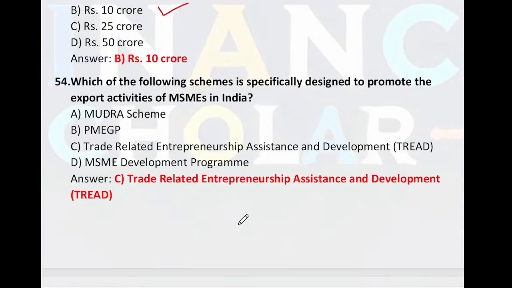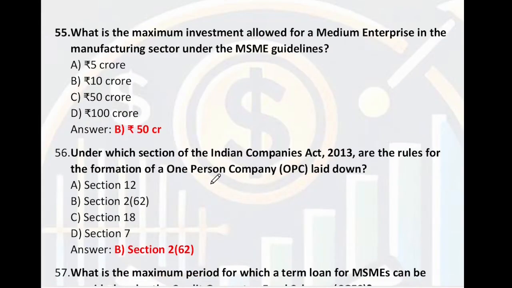Which of the following schemes is specially designed to promote the export activity of MSME in India? So the right answer is Trade Related Entrepreneurship Assistance and Development. What is the maximum investment allowed for a medium enterprise in the manufacturing sector? So maximum investment as per the latest guideline, either in manufacturing or service sector, is 50 crore.